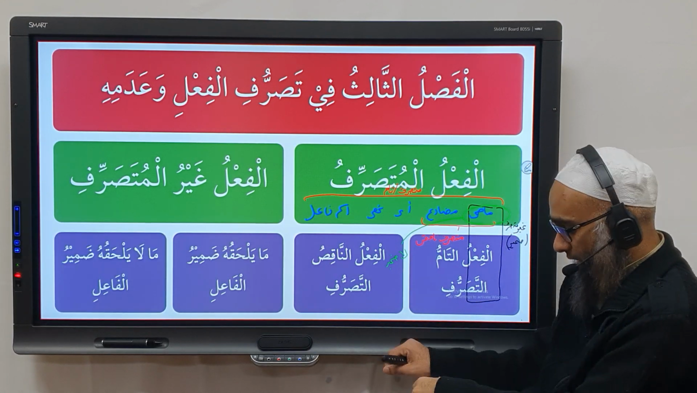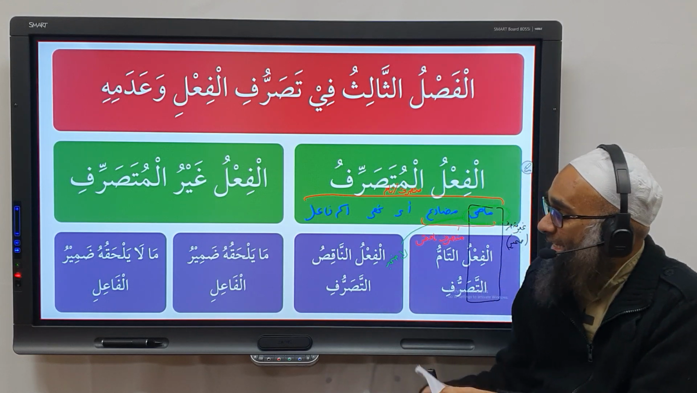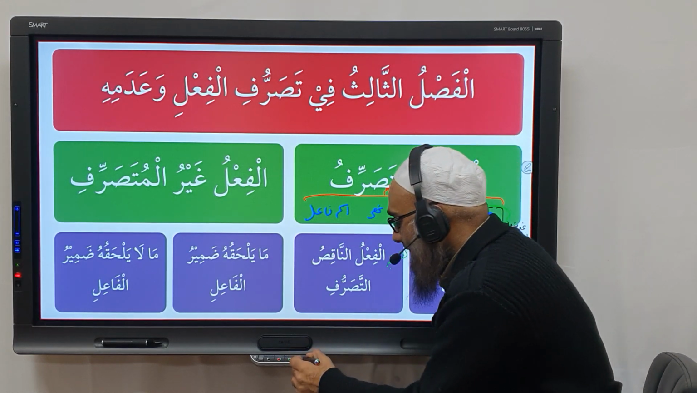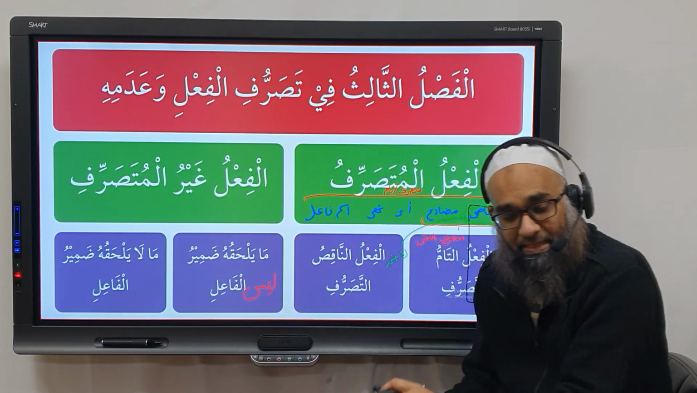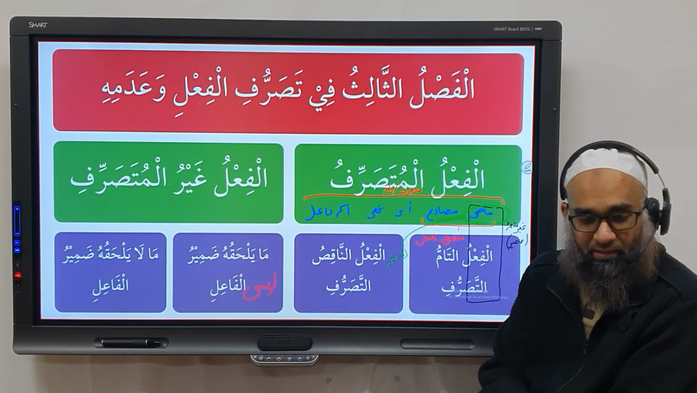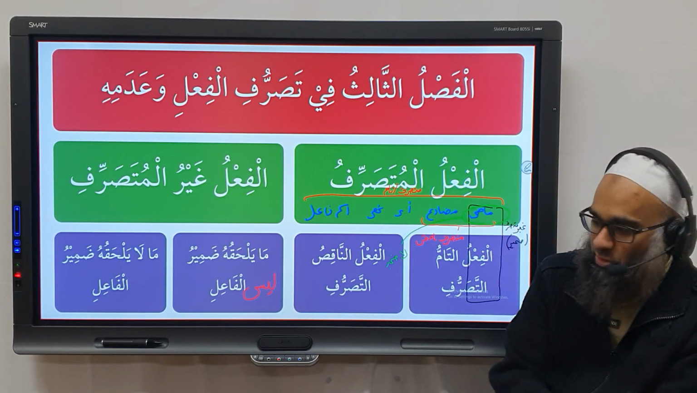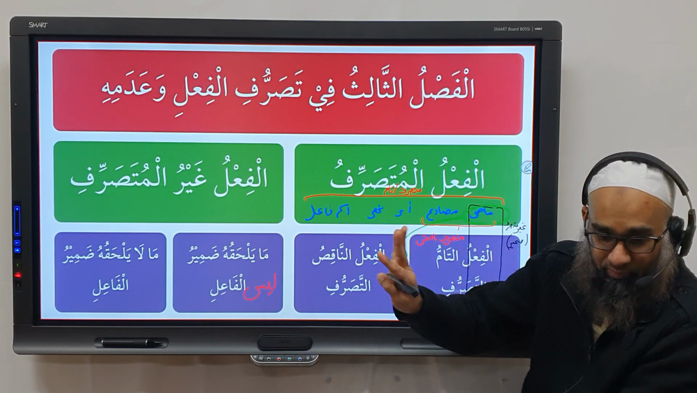Let me give an example right here. So let me explain. For example, we have the word ليس. So in this category you have ليس. Why? Does the verb ليس have a مضارع? لا سيليس, لا سيلوس? No such thing. So it's غير متصرف. It stays as ماضي.